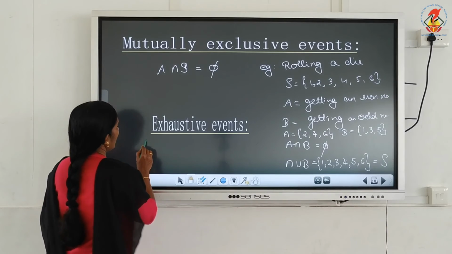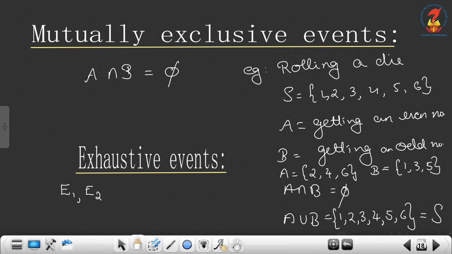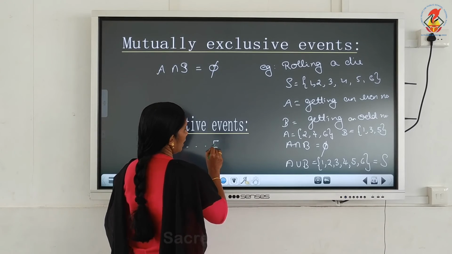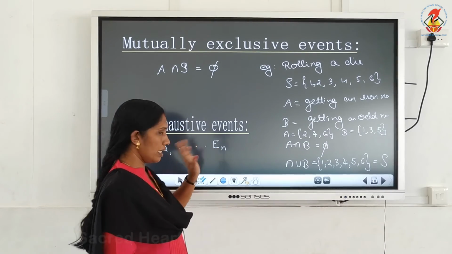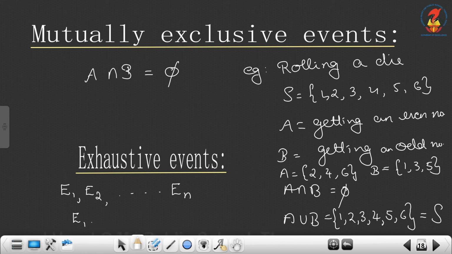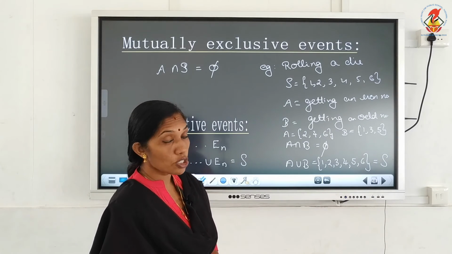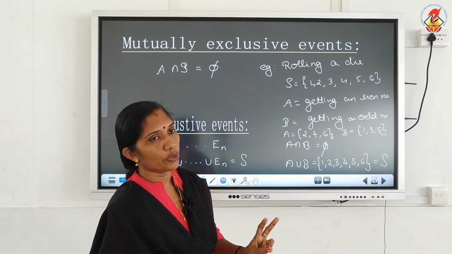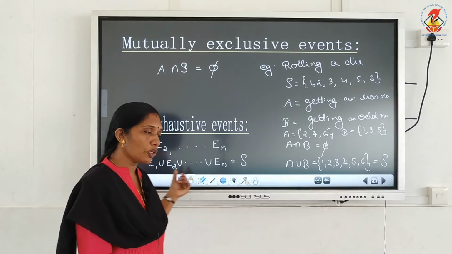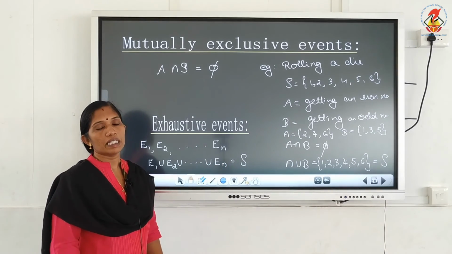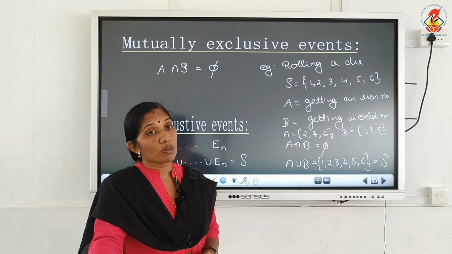So, exhaustive: let E1, E2, and so on up to En be N events. Usually for events we denote with the capital letter E. There are N events such that E1 union E2 union etcetera union En is equal to S. Then E1, E2, etc. En are said to be exhaustive events.